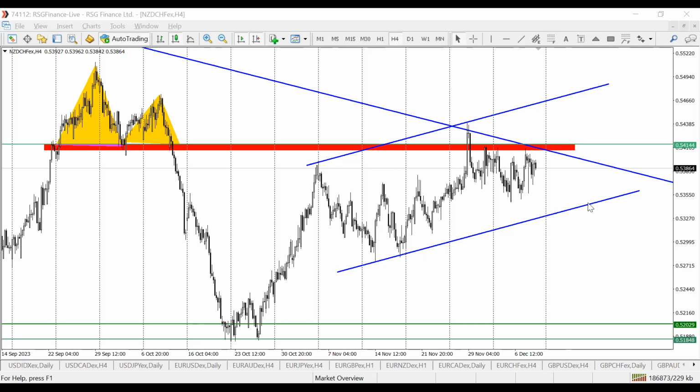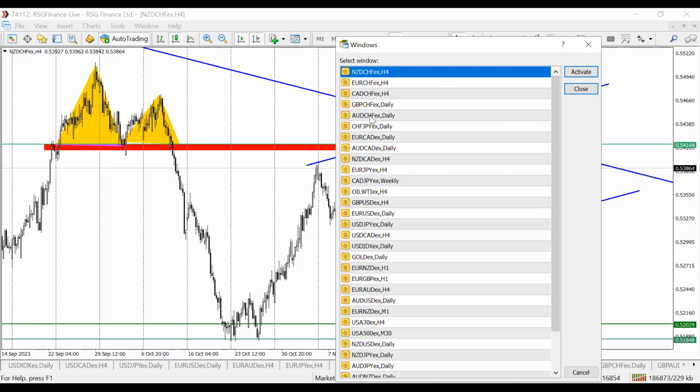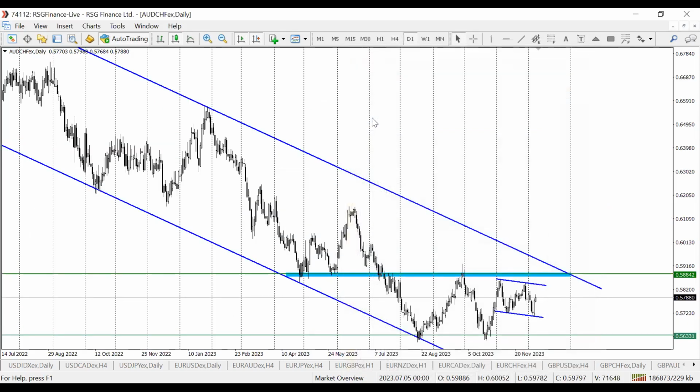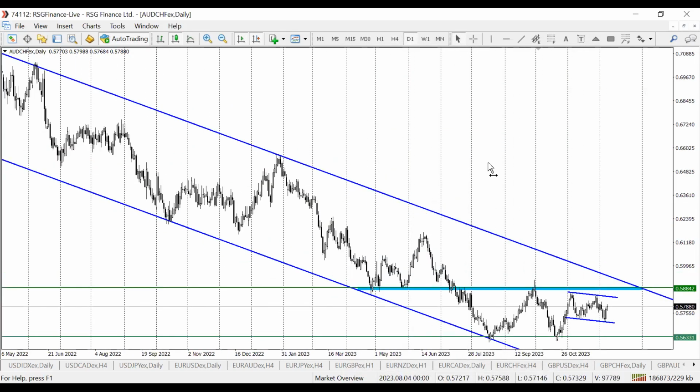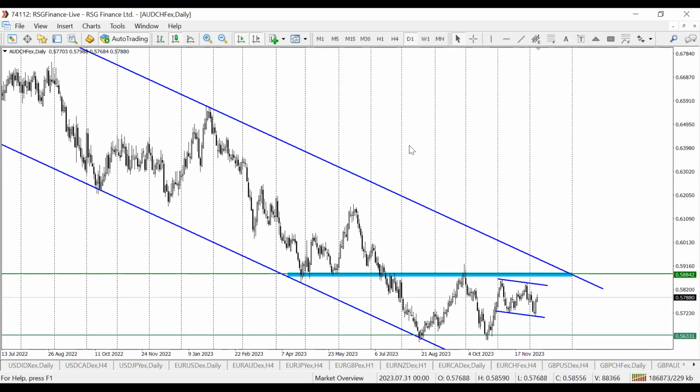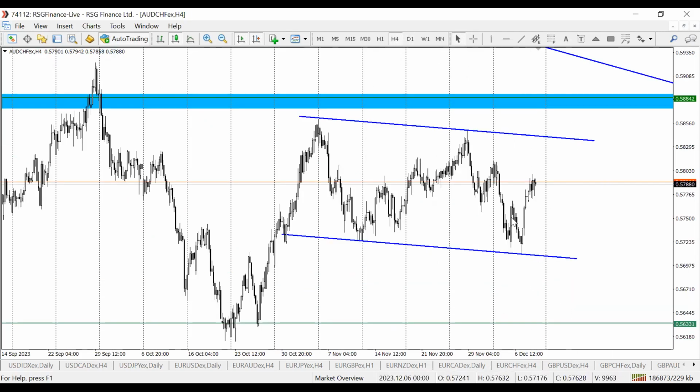And then last on Swiss franc pairs is Australian dollar Swiss franc. We're also looking to go short on this. On daily, which is the current time frame, you can see that the structure is to the downside. We're having price consolidate again within a channel. So what I would like to see is to go short on this pair. If price is able to give us a further correction to the upper boundary, then this is a fantastic place to look for shorts.